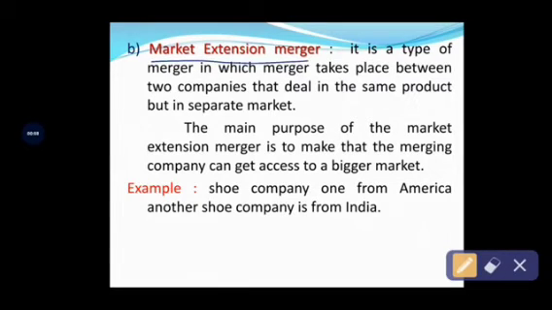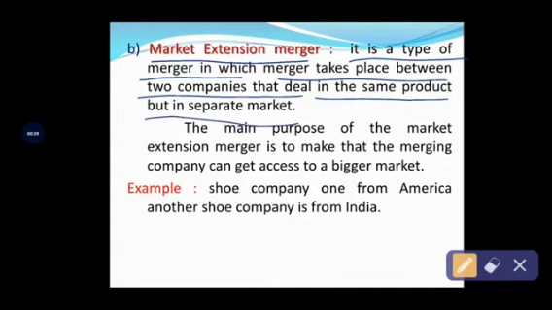See, the major objective of this type of conglomerate merger is extending their market. See the meaning of market extension merger. It is a type of merger that takes place between two or more companies that deal in the same product but in separate markets.